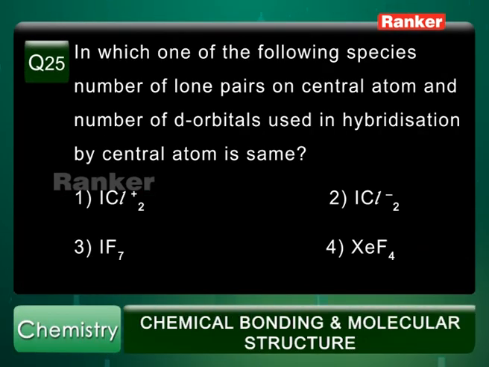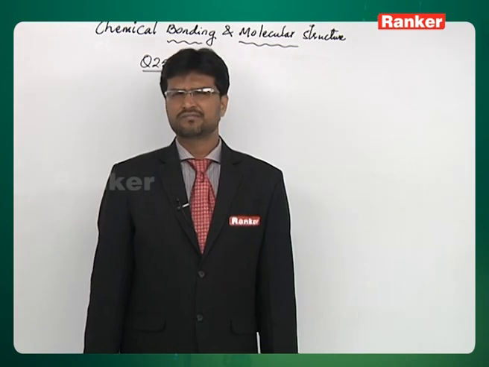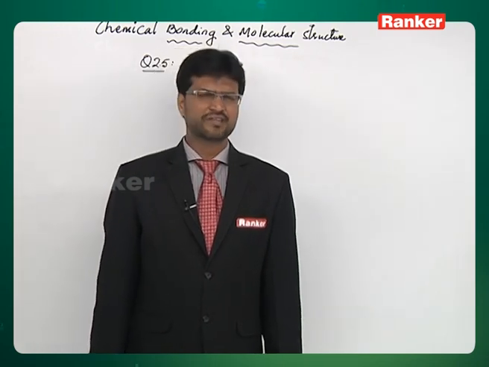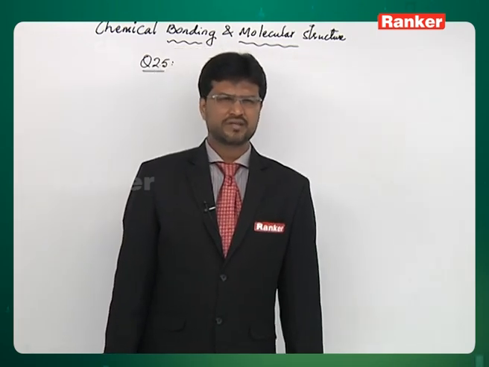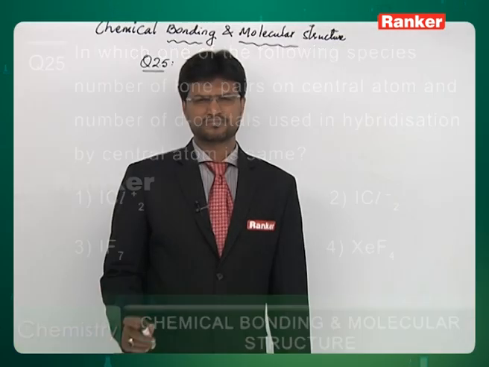Question number 25. In which one of the following species is the number of lone pairs on the central atom and the number of d orbitals used in hybridization by the central atom the same? Number of lone pairs on central atom and number of d orbitals used in hybridization are same. Let's find out. We have various options. First option is ICl2 plus, second option is ICl2 minus, third option is IF7, and fourth option is XeF4.